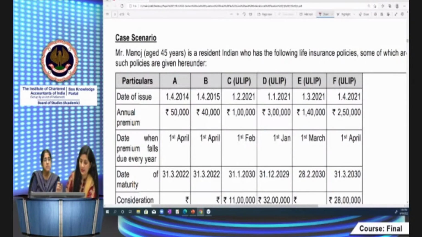Now let's take this case scenario. Mr. Manoj is a resident Indian who has the following life insurance policies, some of which are being given here.